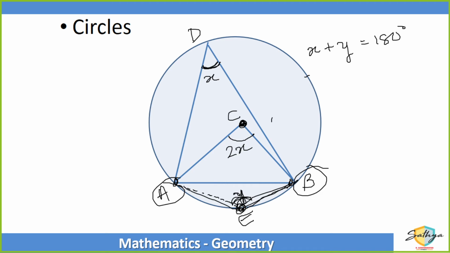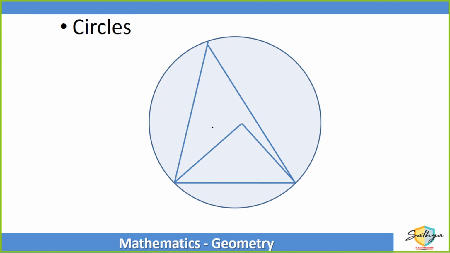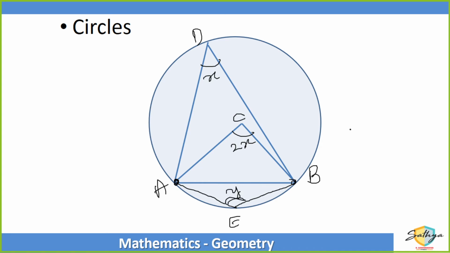Just a quick repeat of this. If I have a chord AB, and this point is C and this point is D, if this angle is X, then this angle is 2X. And from AB, if I draw lines to the opposite side and name this angle as Y, then angle X plus angle Y will be supplementary. The total will be 180 degrees. Everybody got that?